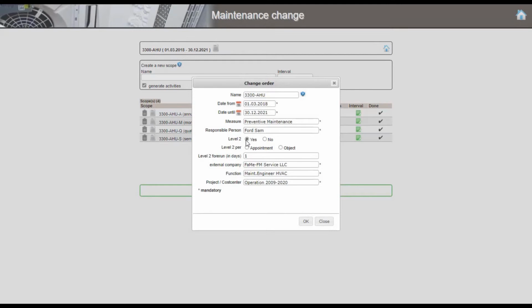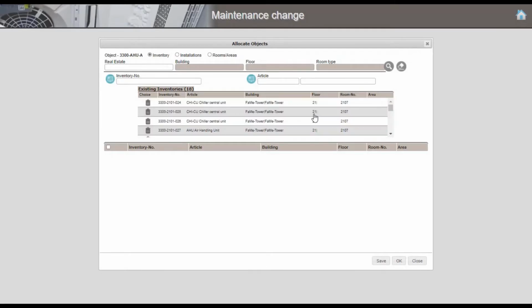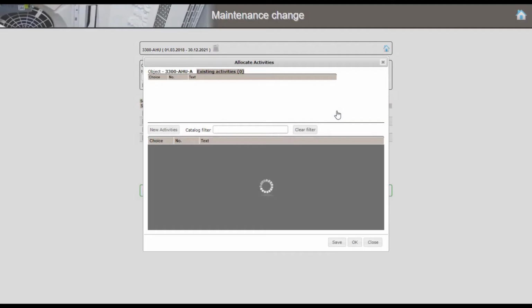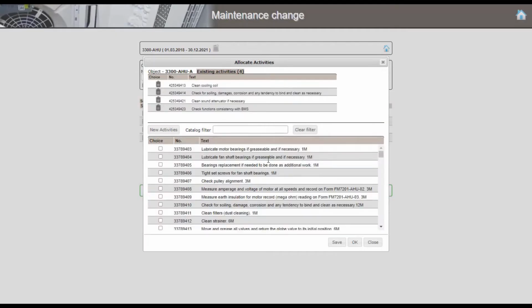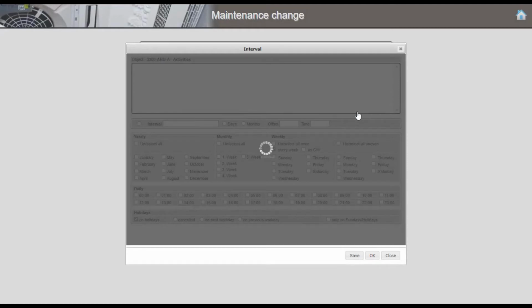The supervisor sets up the main information related to a contract agreement or related to internal standards. With a selection form, the user selects the installations, aggregates, or rooms. The user chooses the activities from predefined catalogs. At the end of the process, the user defines the intervals.